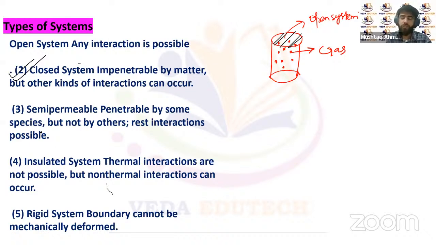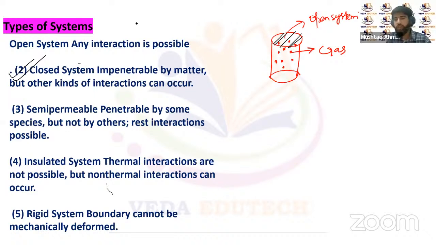So we have majorly three types of systems. One is the open system, another is the closed system, and the third one is the isolated system. In an open system, there is a direct interaction between the system and the surroundings, so both exchange of matter as well as heat energy can take place. That system we call an open system.